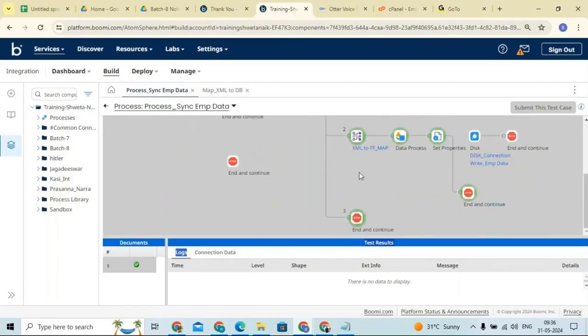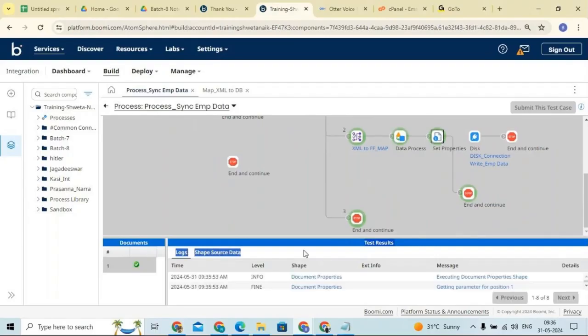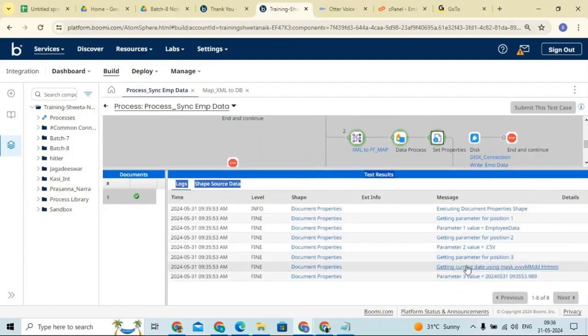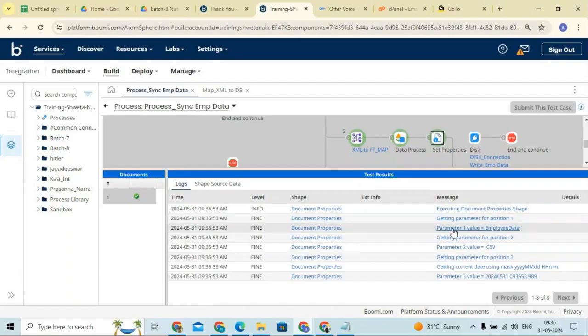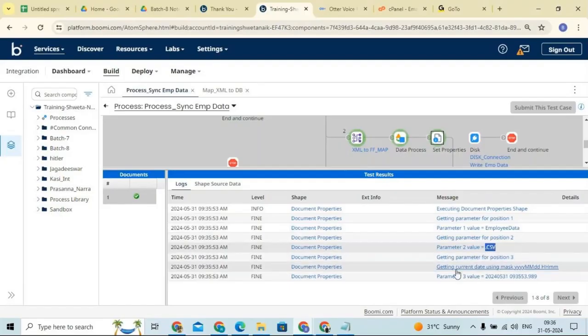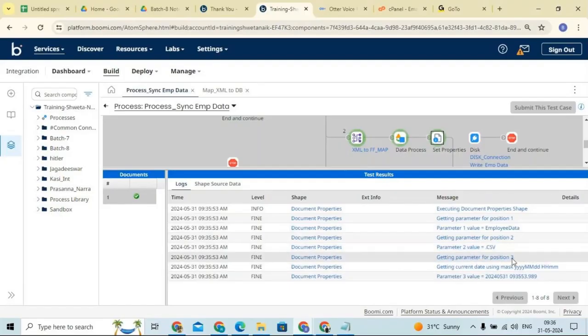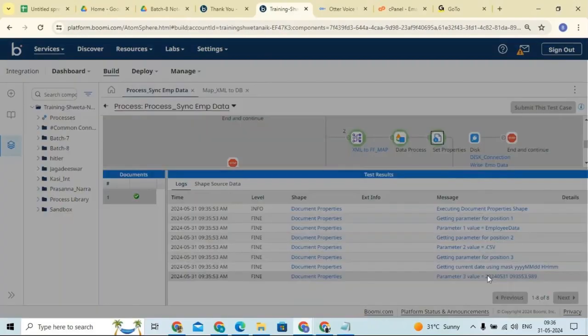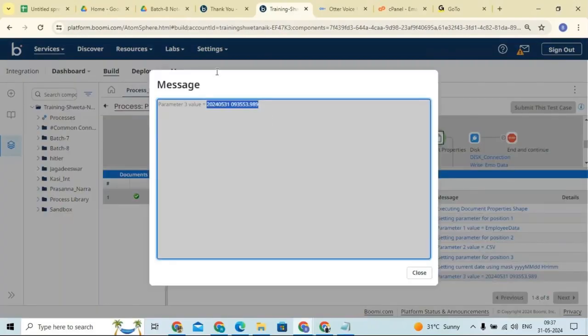Now come here and click on the set properties shape. Check the logs. Now you can check the logs. Here it is executing the document properties. Getting the parameter for position 1, see here, the parameter value is equal to employee data, which we gave. Getting the parameter for position 2, the value is .csv which we have given. And getting the parameter for position 3, see, getting the current date using the mask. This is the mask which we are using. This is the time zone, and this is how the time is getting populated.